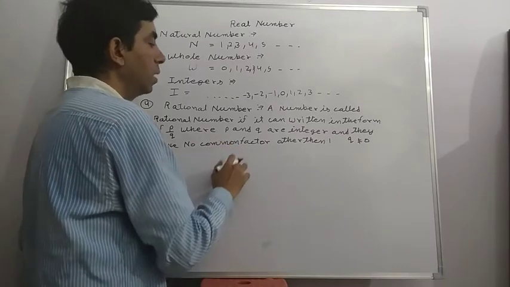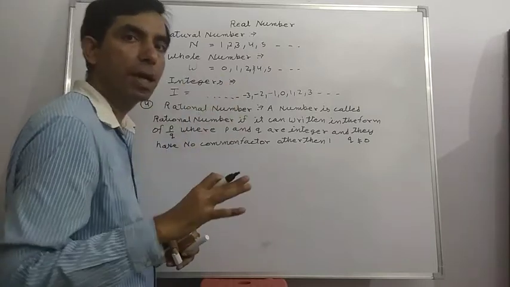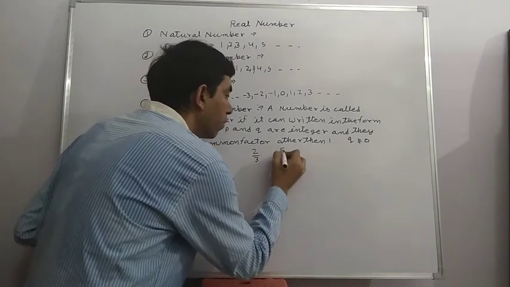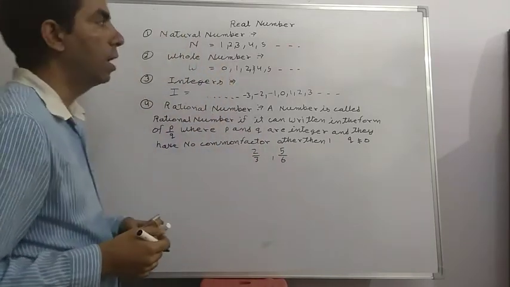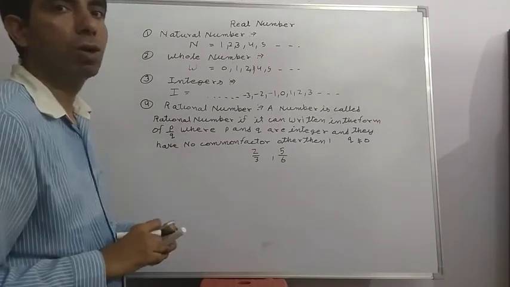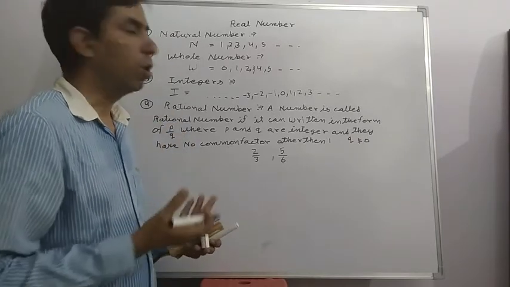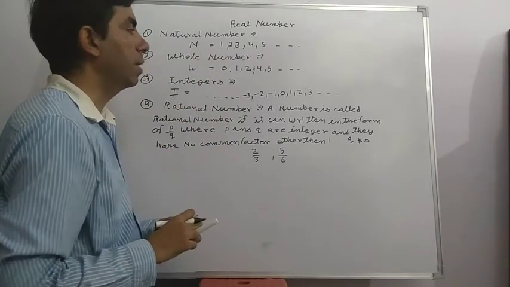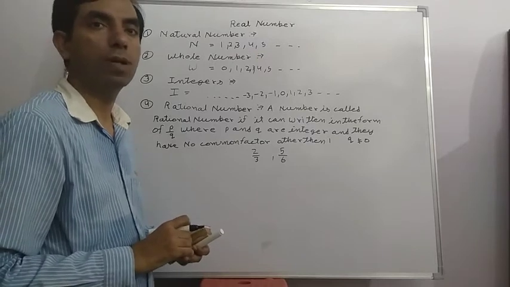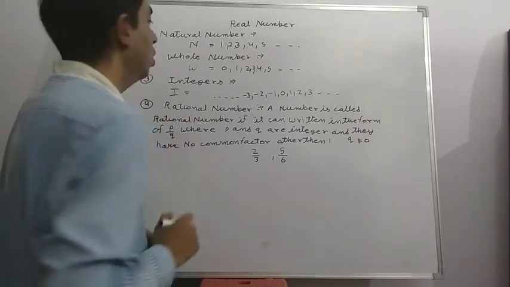So in rational numbers we include natural numbers, whole numbers, and integers completely, and also different types of numbers, just like 2 upon 3, 5 upon 6. These are also rational numbers. All natural numbers, whole numbers and integers are also included, because when the denominator is nothing, we suppose that it is 1. So they can be written in P upon Q form, because in the denominator nothing means 1, and 1 is never equal to 0. That is called rational number.